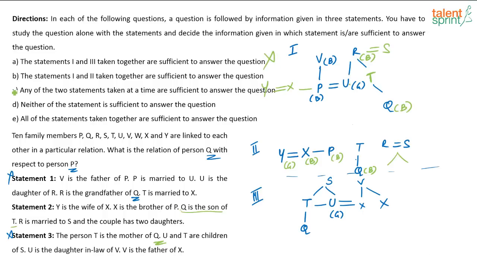So obviously, any two of the given statements being sufficient to answer will also not be your correct answer. Again, neither of the statements is sufficient to answer the question. That doesn't seem to be true. So the answer option that we'll have to go with is that statements 1 and 2 together are sufficient to arrive at the answer.